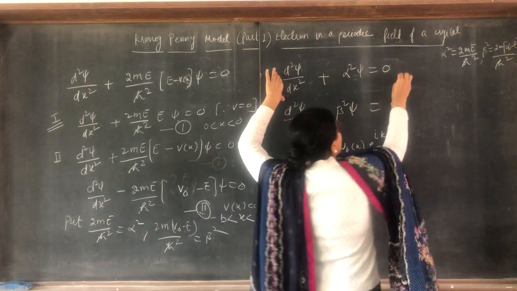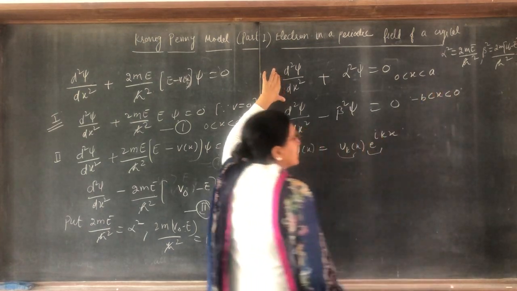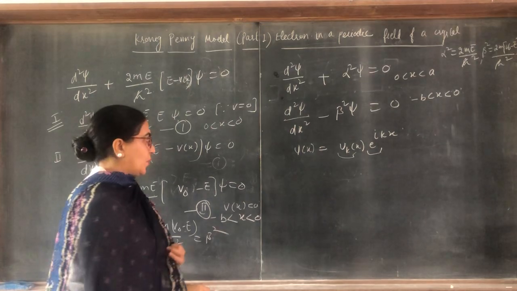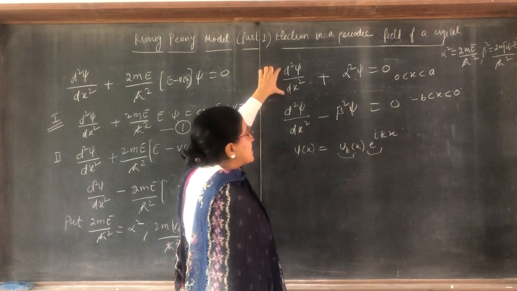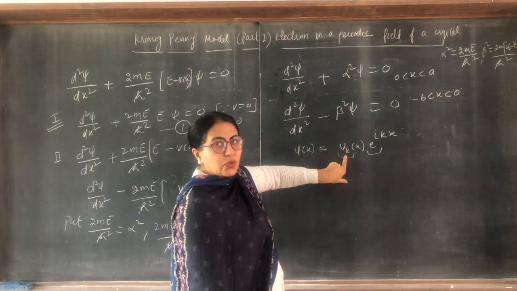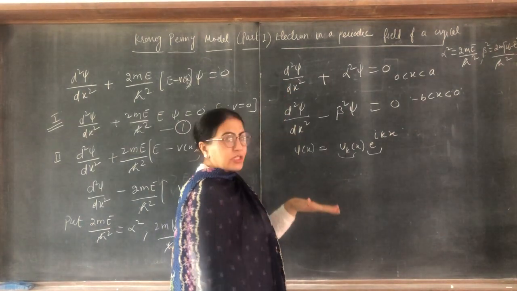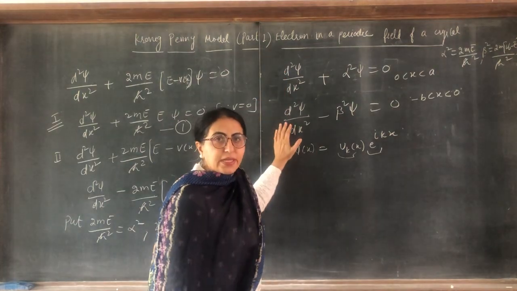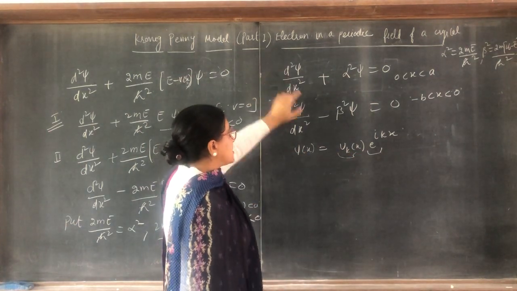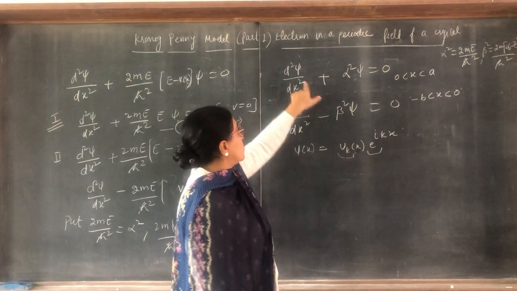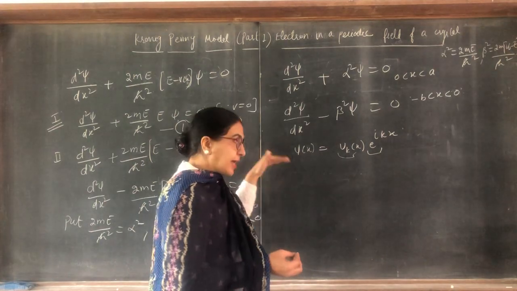This is the first equation when x lies between 0 and a, and this is when x lies between minus b and 0. So when you take its first derivative and second derivative, put them here. For this take u_k as u1, and for this take u2, so we can differentiate the regions. This is for the first region, this is for the second region. So when you took the derivative, put u1 and u2 instead of u_k(x). After putting the values, what you get, I will write here.